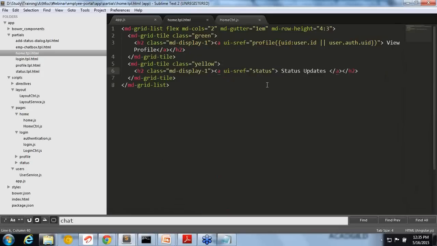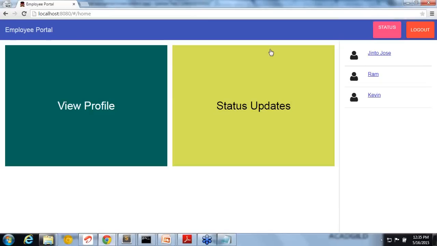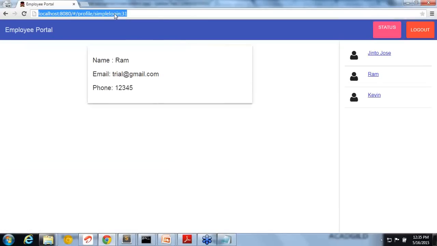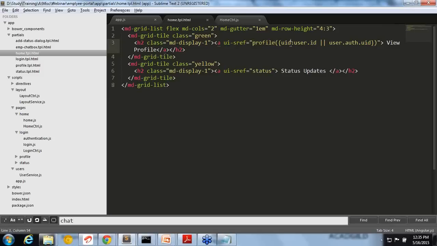But in the template, we are giving two sref. One is status: clicking on status, it will go to status. Status is a static URL. It doesn't have much else. But profile, if you see, is dynamic, right? Dynamic in the sense that the second part of the URL is dynamic. The ID is changing every time I click. So that is dynamic, and we need to generate the dynamic URL.